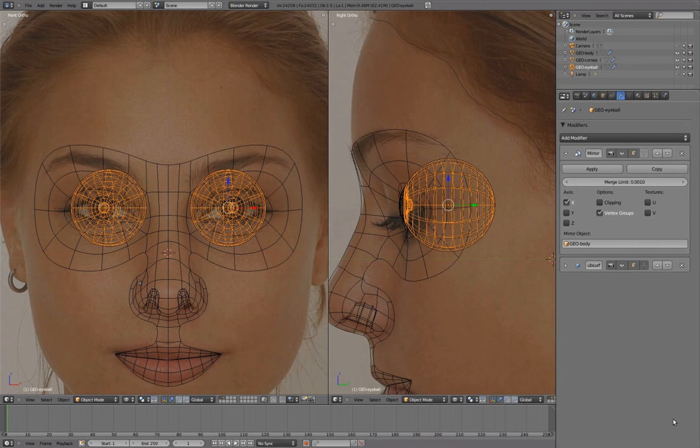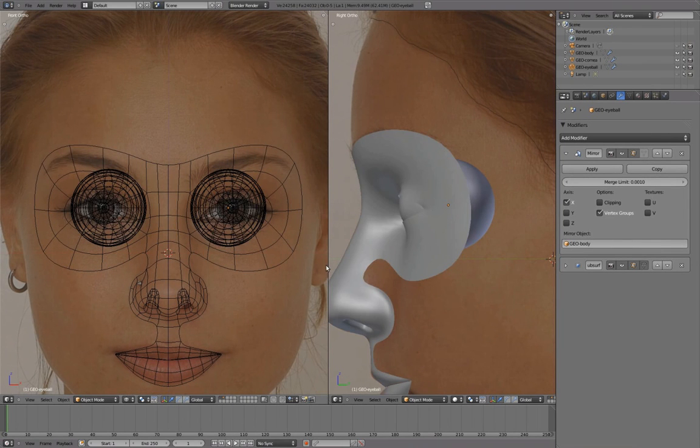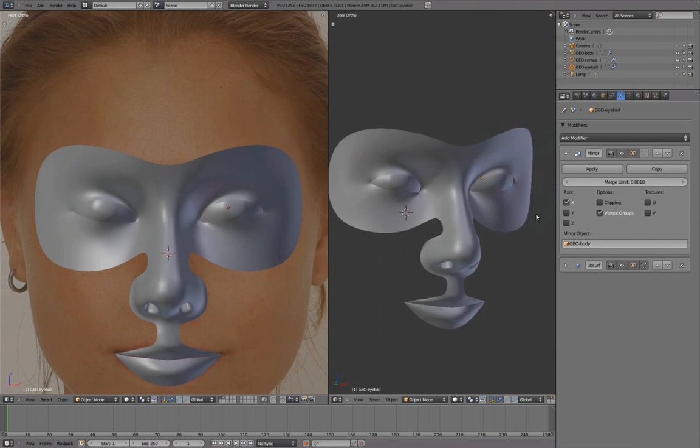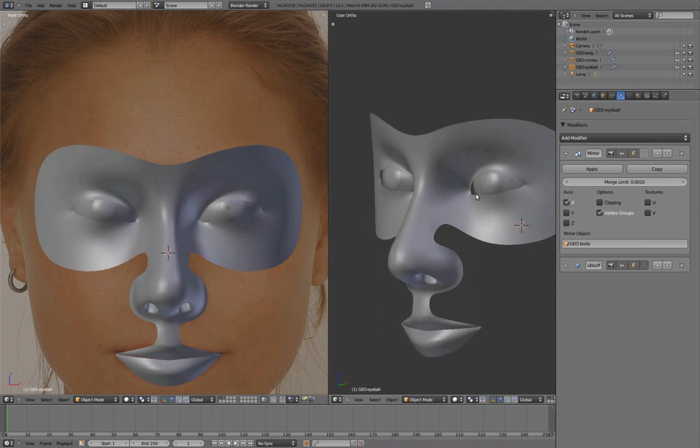At this early stage, we're just fitting the eyes in their general place. The eye placement is something I'll go back to a few times to adjust as the head continues to take form.